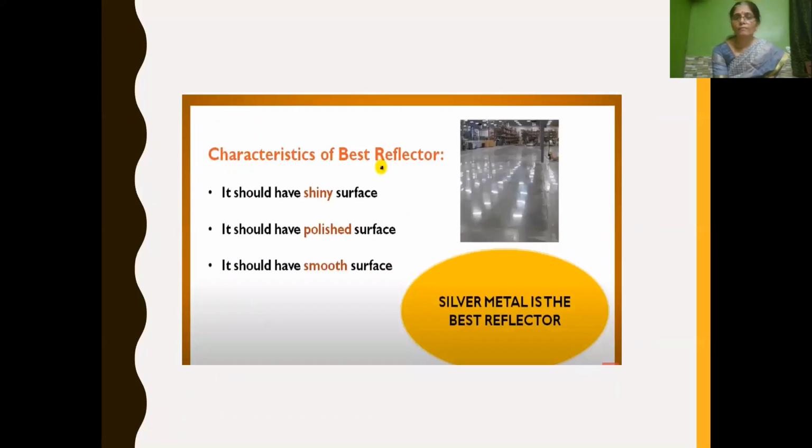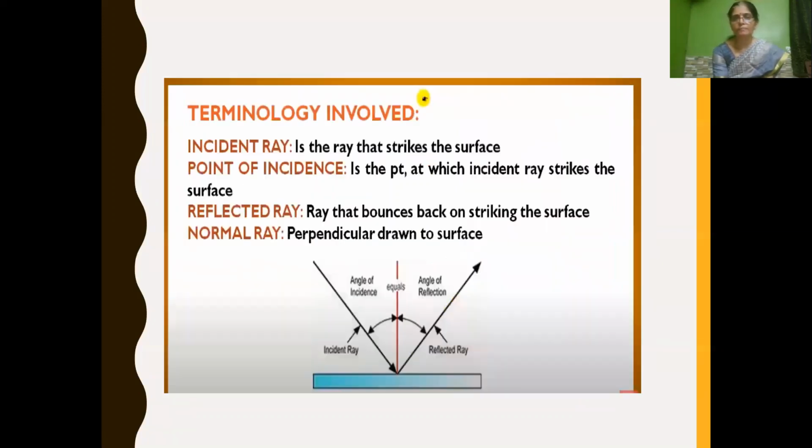And what are the characteristics of a best reflector? Which object acts as the best reflector? The object should have a shiny surface, or a polished surface, or a smooth surface. For example, silver metal is the best reflector.